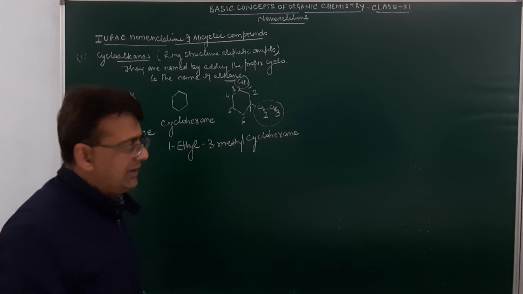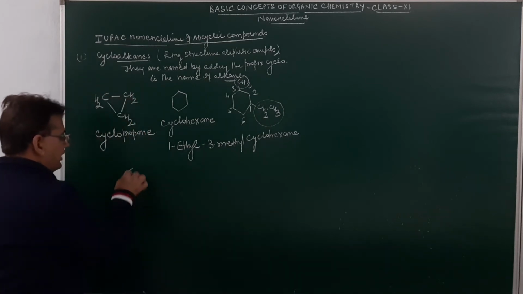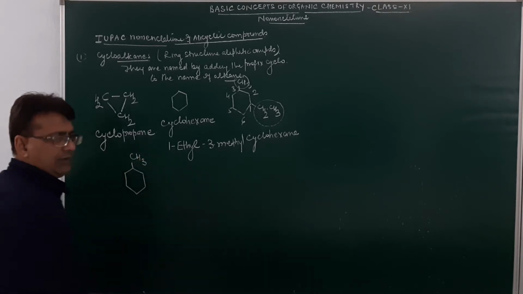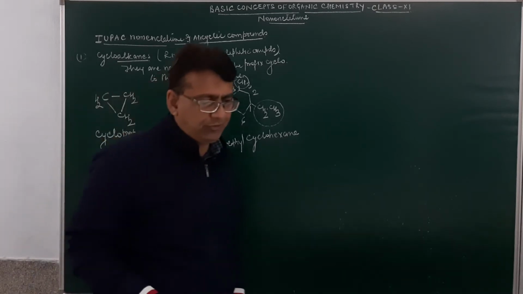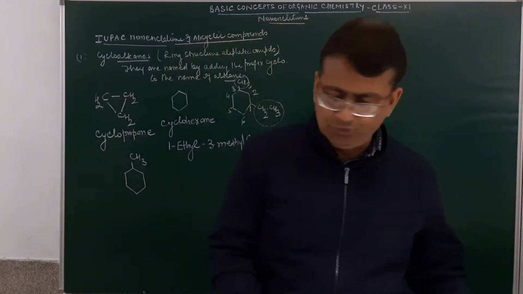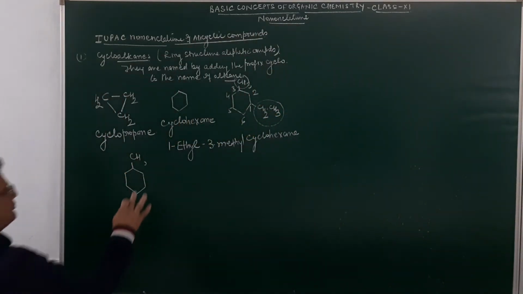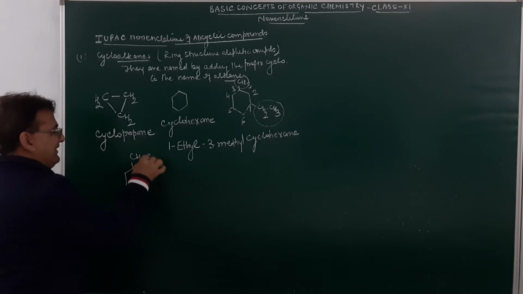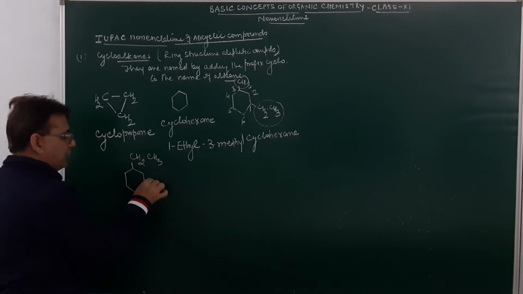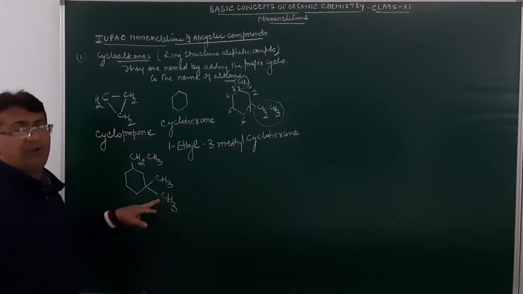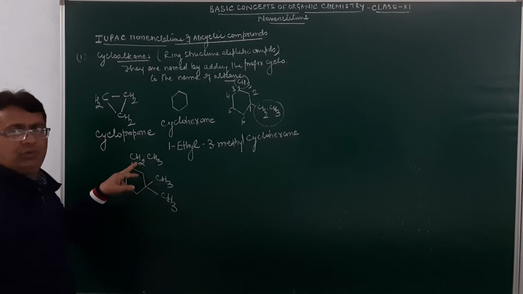Suppose we have to give a name to this compound over here. This is CH3. And then over here we have got the group CH2CH3. Or let me say it in this manner. This is CH2 and CH3. And then over here we have got the group CH3 and CH3. Now see very carefully. Here if I give the name, it will be methyl, or in fact dimethyl. Here if I name, it will be ethyl.